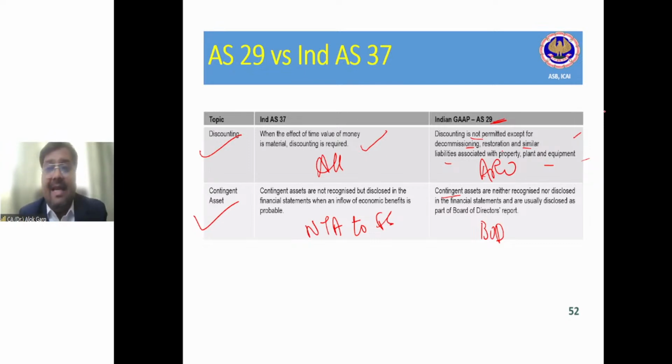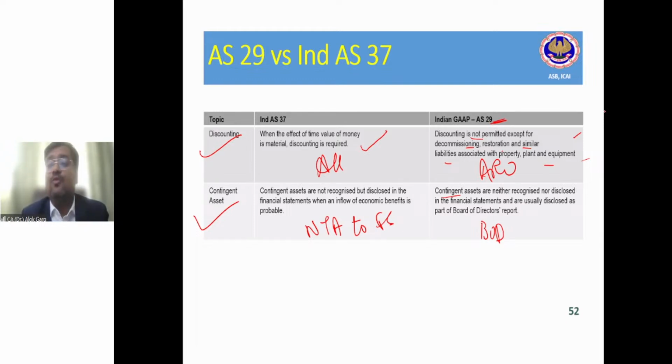Coming to the contingent asset, there are only two differences. One, in IGAAP, in Accounting Standard 29, discounting is only required with respect to asset retirement obligation. Otherwise, for legal claims, for environmental liability, discounting is not allowed. But in Ind AS 37, for every provision, discounting is allowed if it is beyond 1 year. As far as contingent asset is concerned, in IGAAP, in accounting standard, contingent assets are not required to be disclosed in the notes to accounts.